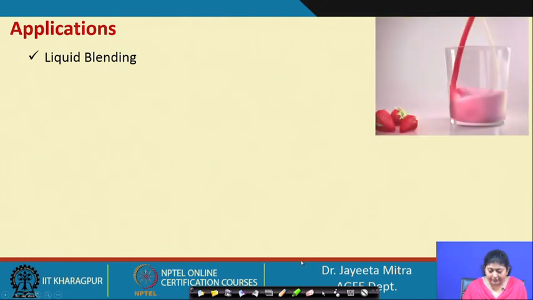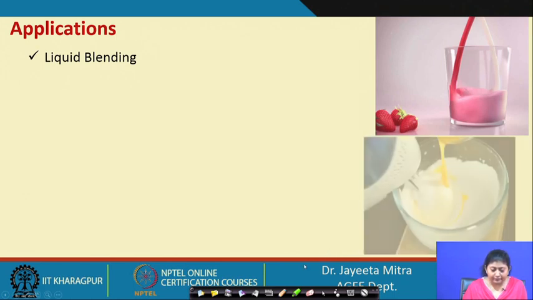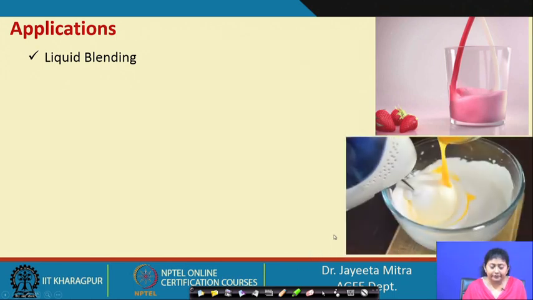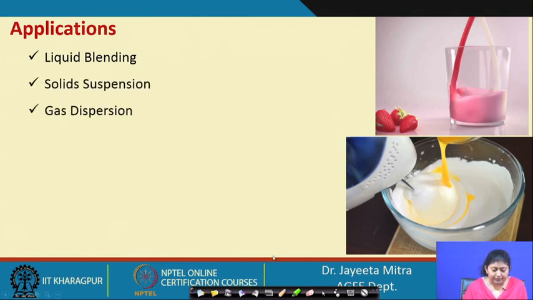So, liquid blending is one operation where we use the unit operation mixing, where two different liquids are mixed together to make some different food product. Then solid suspension, gas dispersion. Sometimes we want to disperse oxygen gas in a liquid sample, so then we use this operation.